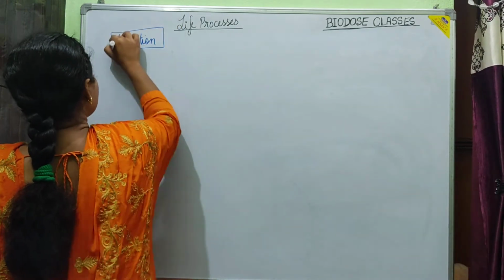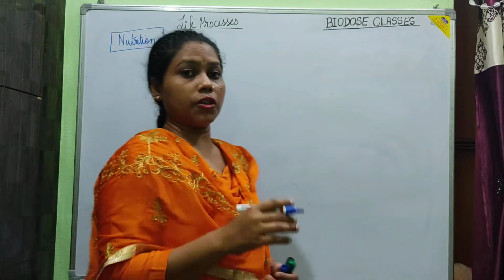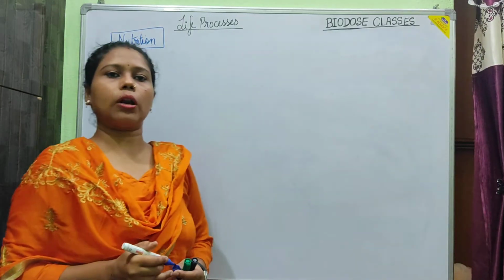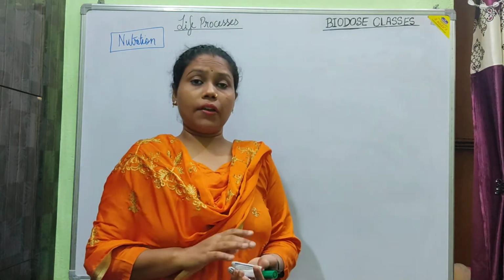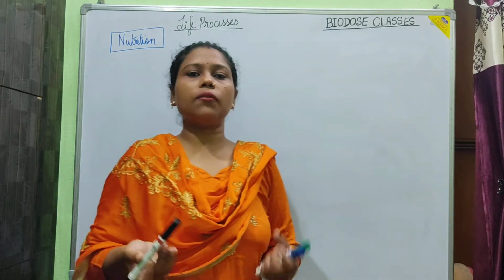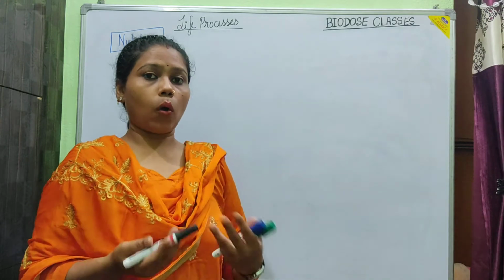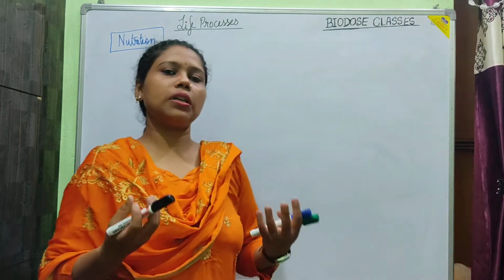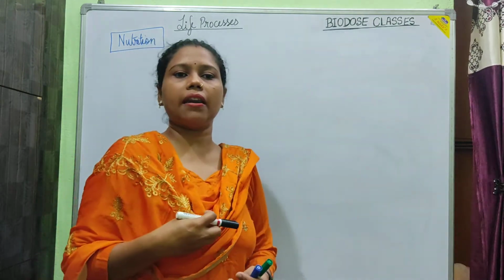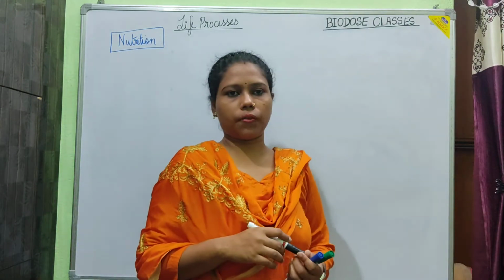Now, the first and foremost thing, which is the most important thing for every living organism to survive. For living organisms to survive, they require food. Now, what is food? It is a chemical substance which we eat or take in, and we get energy from it.